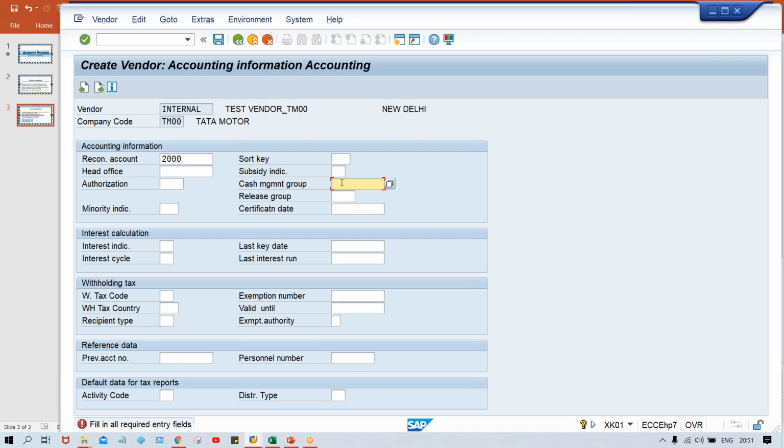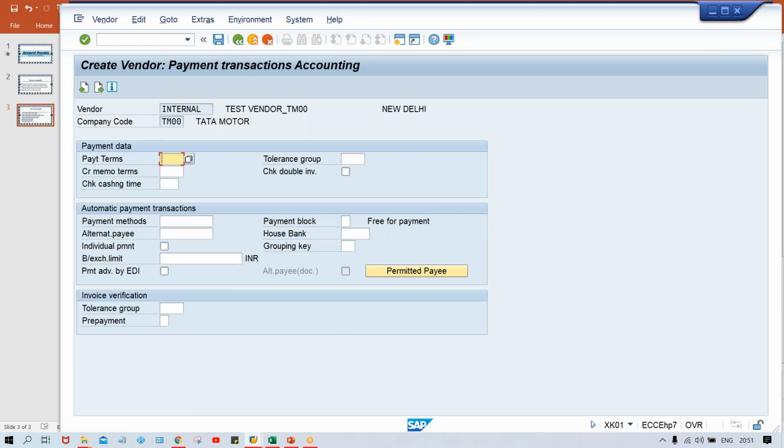So this cash management group, guys, the logic behind this one is like this is related to a different module called fund management. And it is not possible to explain the logic behind this because again, that is a separate module, guys. And also multiple things are there to explain. So simply as a mandatory field, what I'm going to do, guys, you can give a code here, A1. Give A1 so that error will not appear and press enter.